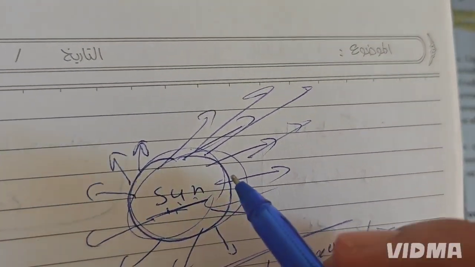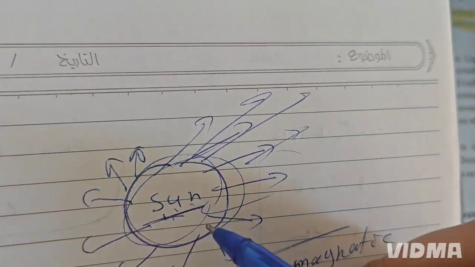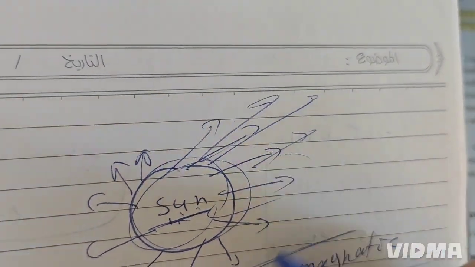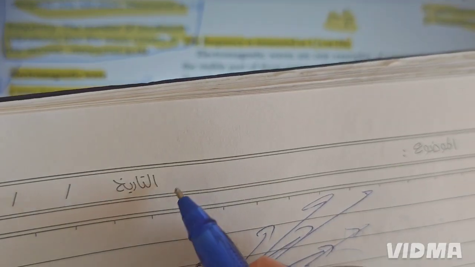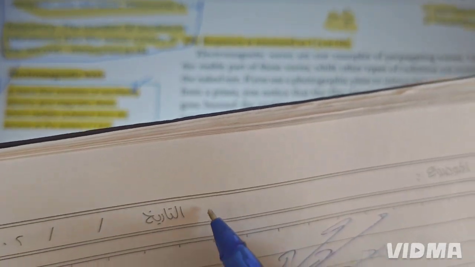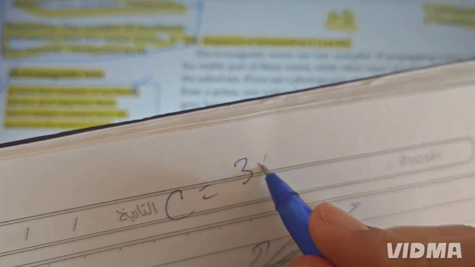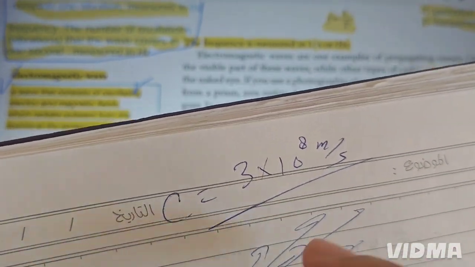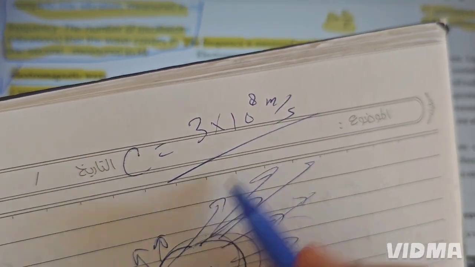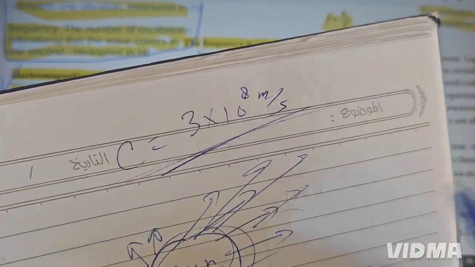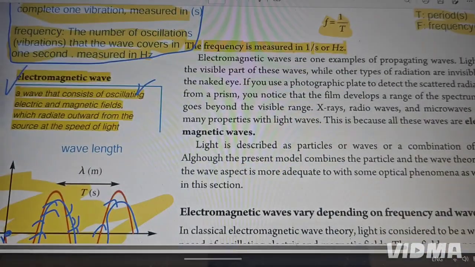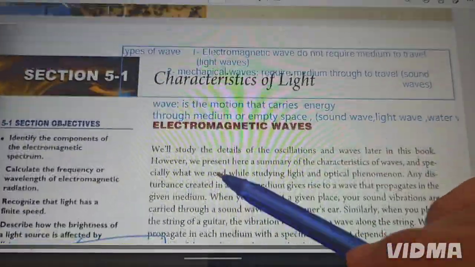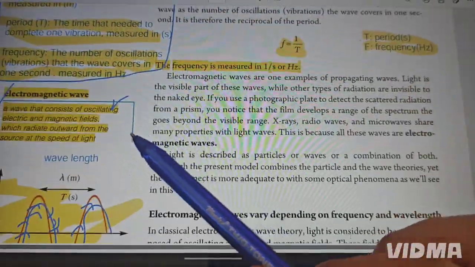And there's another point. When this light came out from the source, the velocity is very, very fast and quick, and they are moving with the speed of light. Speed of light is equal to 3 times 10 power 8 meters per second. This is the speed of the light. So all of this light, when it came out from this source, they are all moving with this velocity, 3 times 10 power 8 meters per second. So now we understood in general what a wave is, the types of wave, and what an electromagnetic wave is.